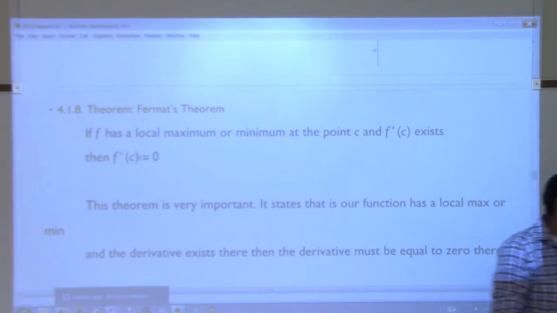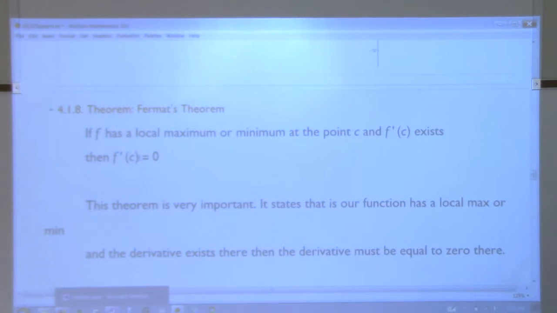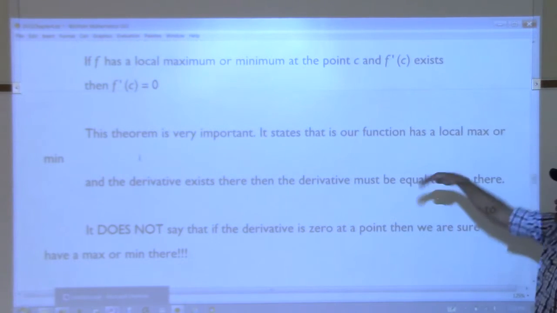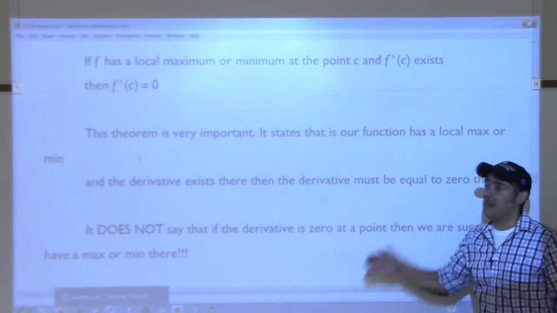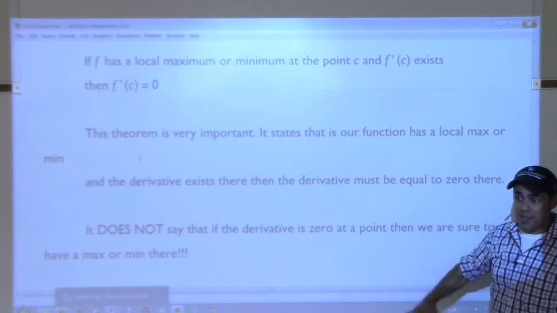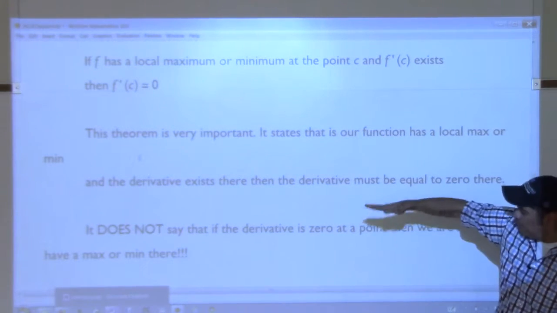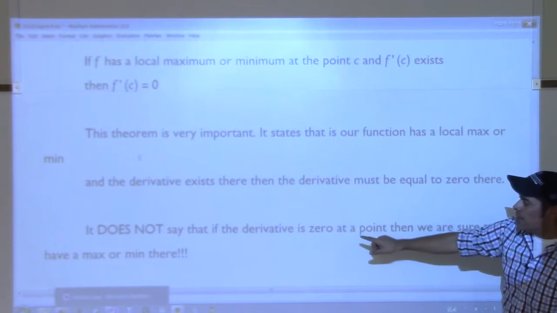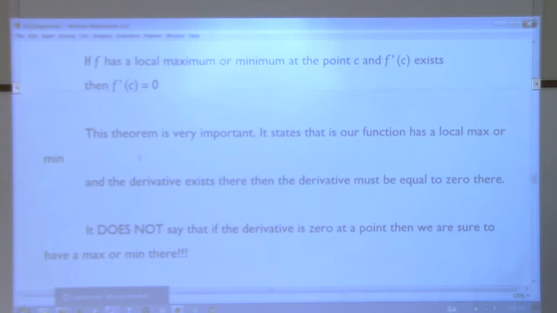All right, so let's see if we can understand this. I even put it here. This theorem is very important because it tells us that if we have a local max or a local min, and the derivative exists, then the slope of the tangent line must be 0, so it must be horizontal. The theorem does not say that just because the derivative is 0 at a point, then we are sure that there is a max or min. I need to illustrate this a little better.